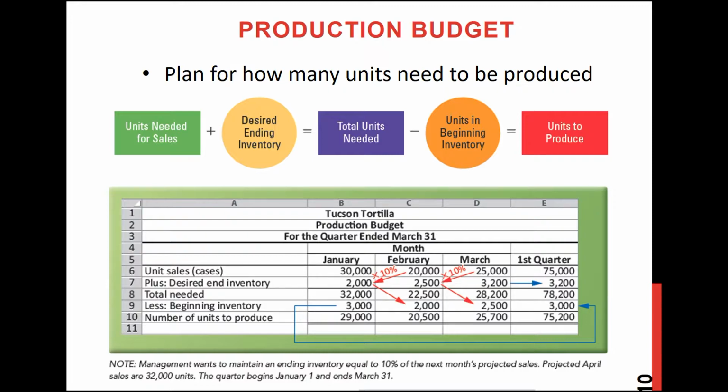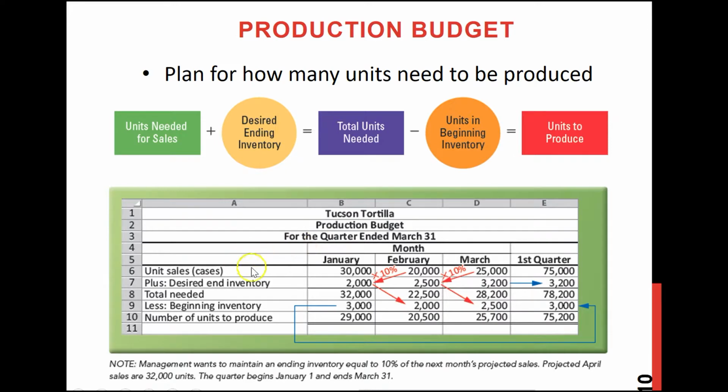So last year those unsold units were your ending inventory, and when you start the new year, those will be your beginning inventory. Beginning inventory means the inventory already in your warehouse, so you actually don't need to produce these units. These are already here from your prior year's production.